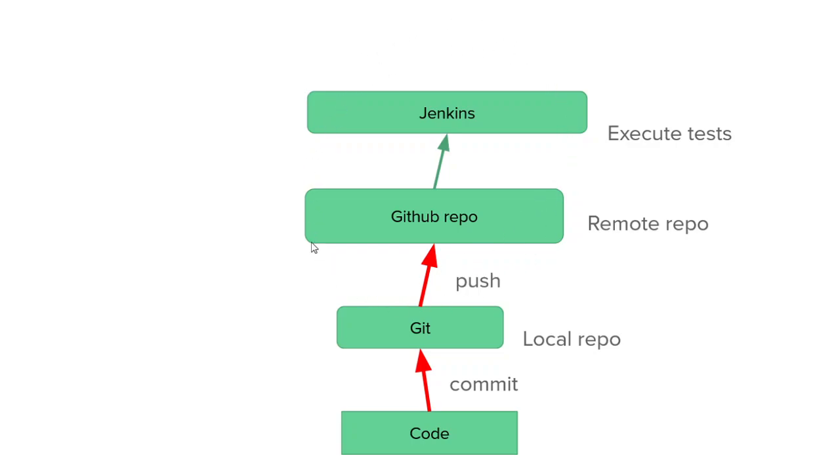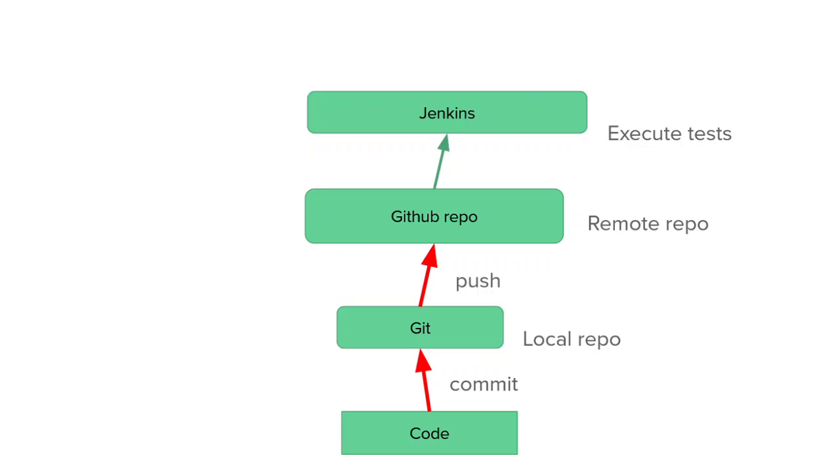So that is basically the end-to-end code cycle. We write the code in our local system. We commit that code into the Git repository, that is the local repository. From the local repository, we push the code to the remote repository, that is the GitHub repository. And using Jenkins, we can execute the test cases on the code present in the GitHub repository.